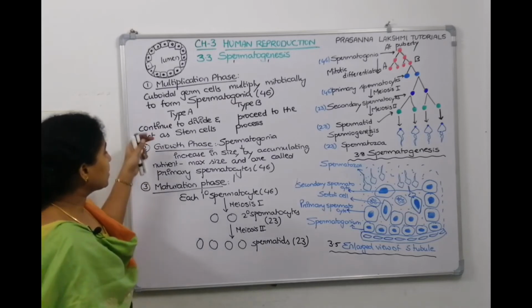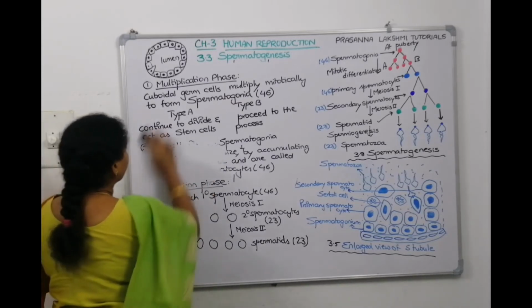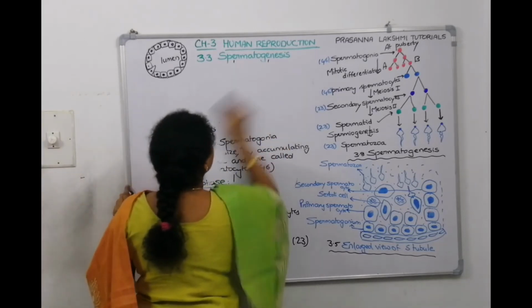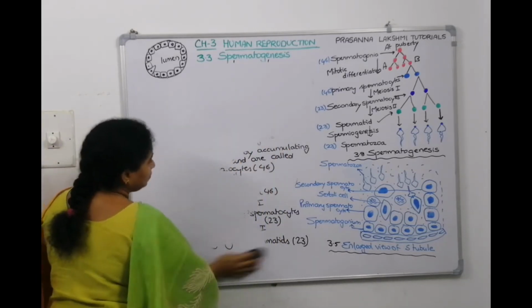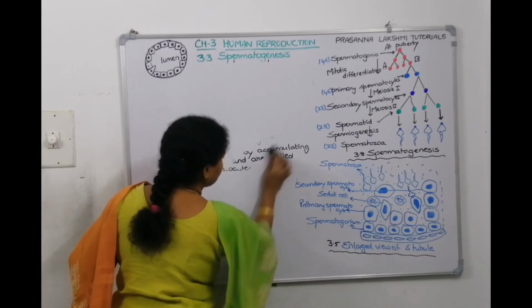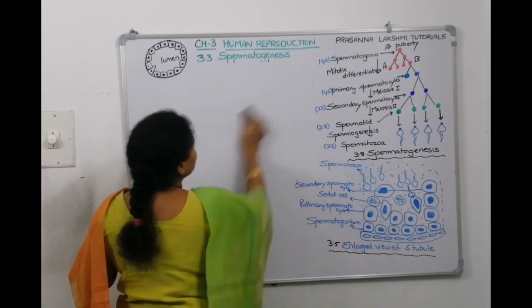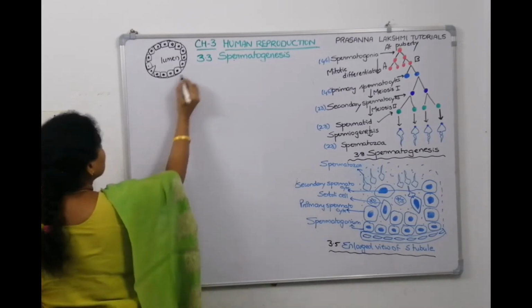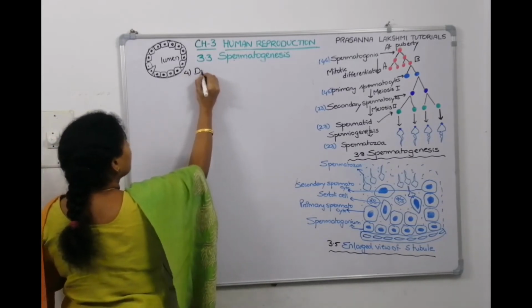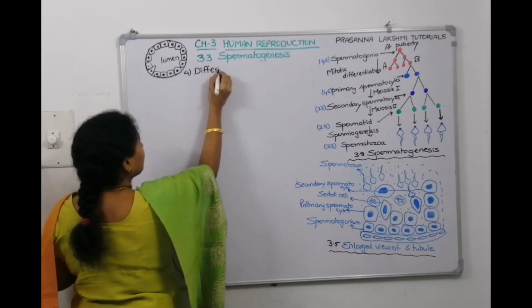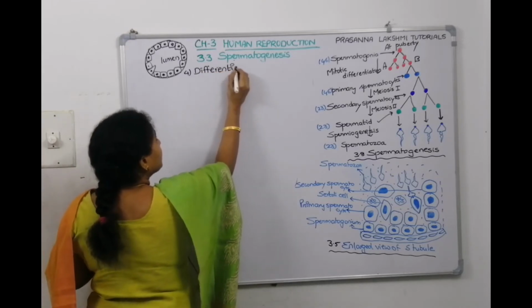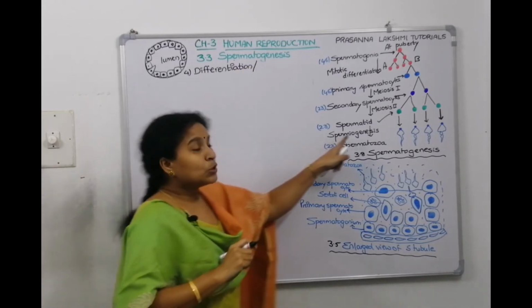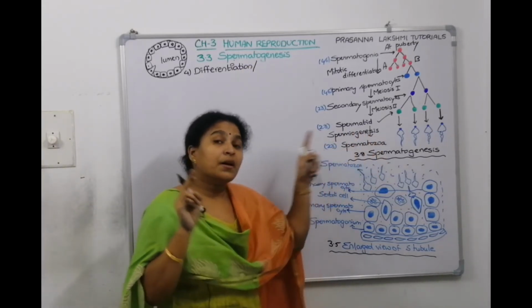So we discussed 3 stages here. Now let us discuss the 4th stage also. The 4th stage is called differentiation, or it is also called spermiogenesis.